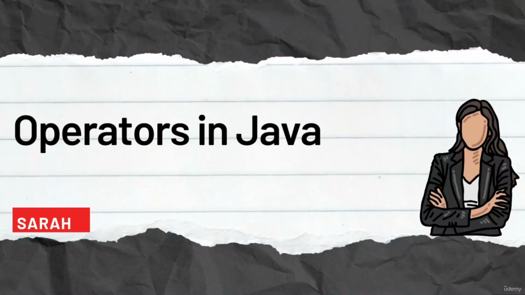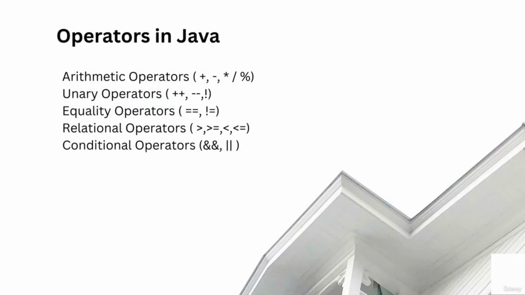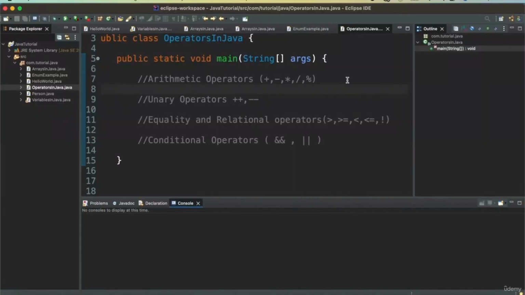Next, we will be talking about operators in Java, and we will see an example on how to implement operators. Operators that are available for use in the applications are arithmetic operators, unary operators, equality operators, relational operators, conditional operators. We will see an example on how to use all of these operators in our application, how we can use different types of operators in the code.